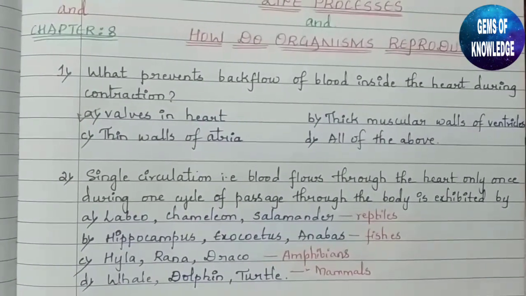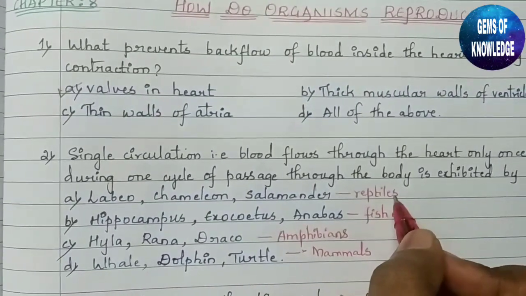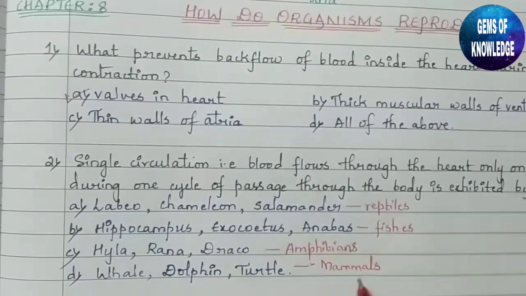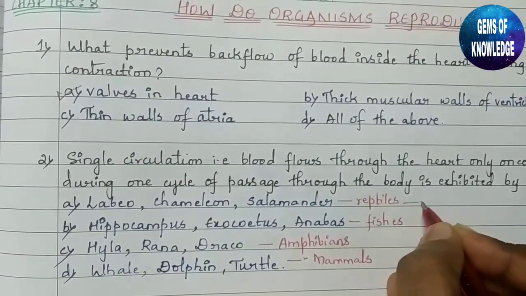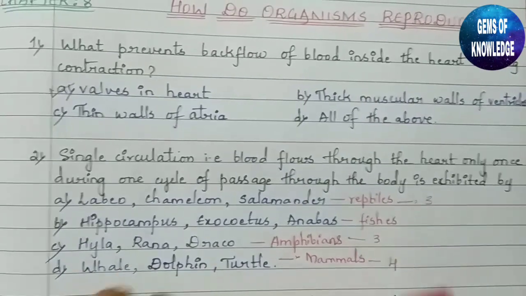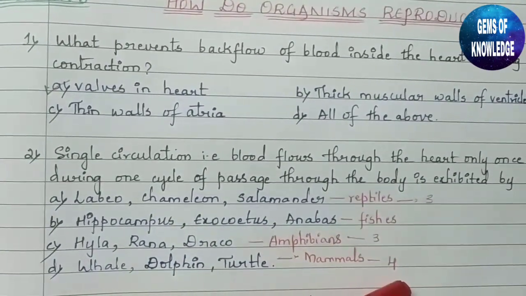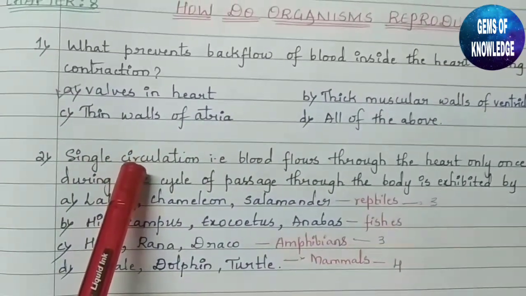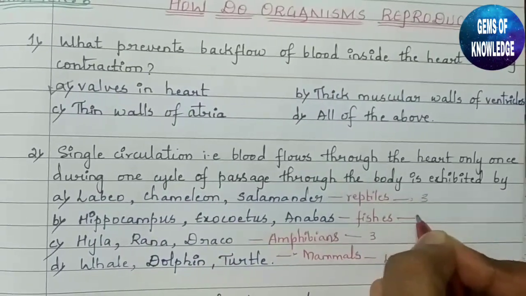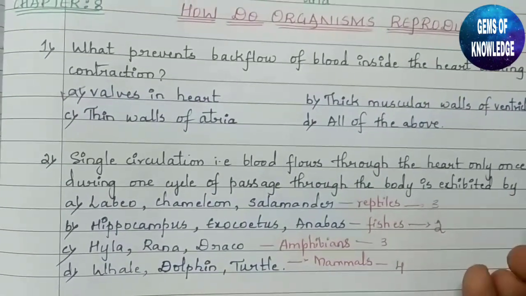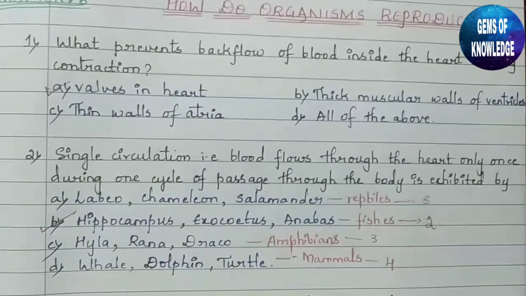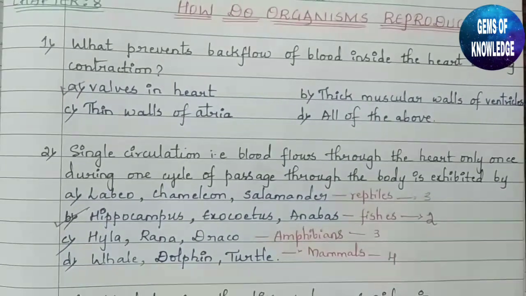So we should know that in case of reptiles and amphibians there is a 3-chambered heart, whereas in case of mammals there is a 4-chambered heart. Here it is 3-chambered, here it is 3-chambered, and here it is 4-chambered. So wherever the 3-chambered or 4-chambered heart is present, single circulation won't take place. Instead, double circulation takes place. Fishes have a 2-chambered heart, so only single circulation takes place. So the correct answer here is hippocampus, exocoetus and anabas.